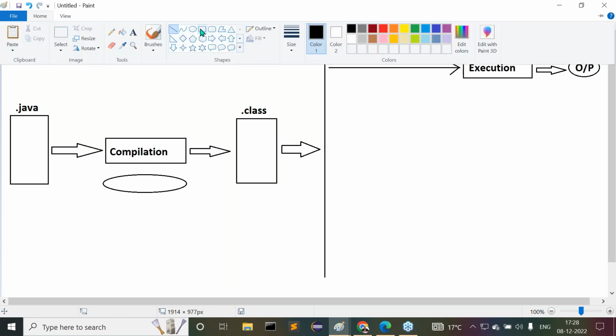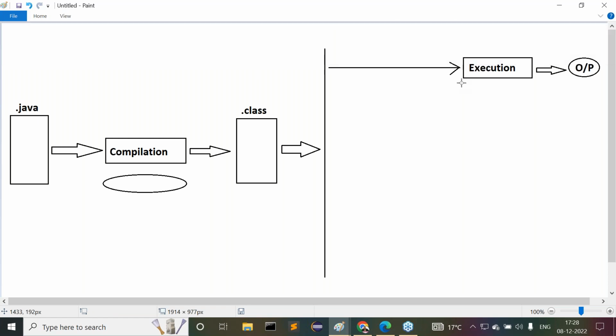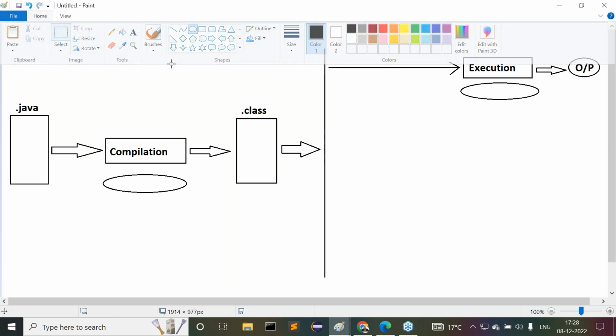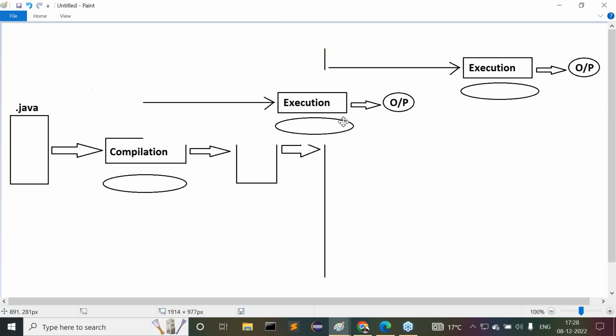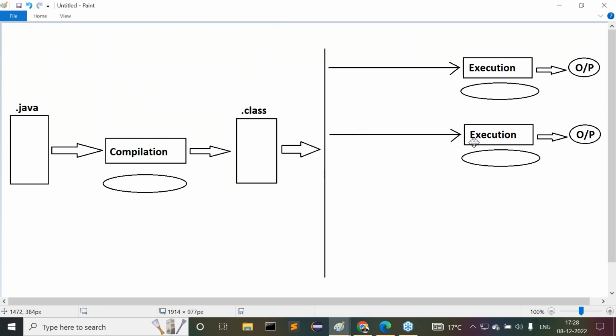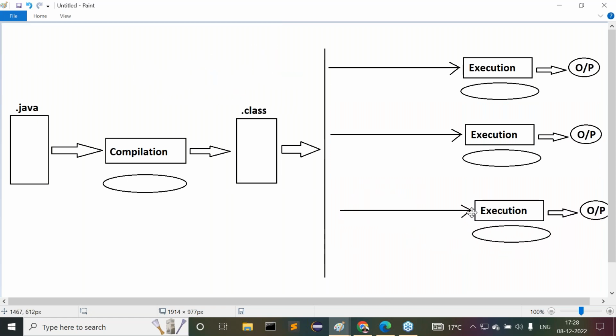Now for execution also, we are going to use one operating system. Definitely we need some operating system for execution. Like this, I want to perform multiple executions. This is another time execution. This is another time execution.